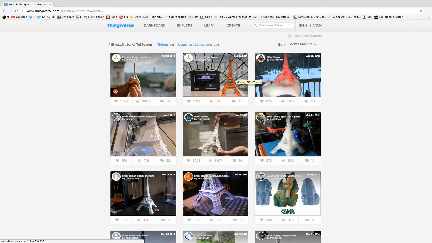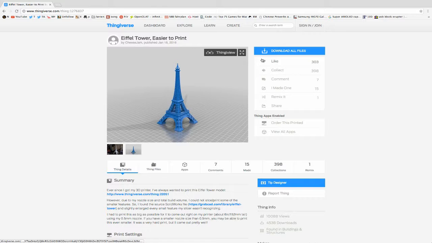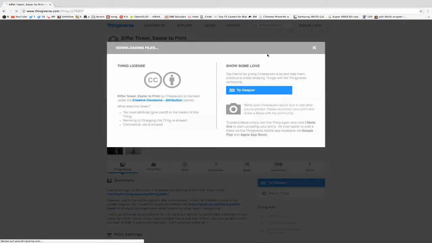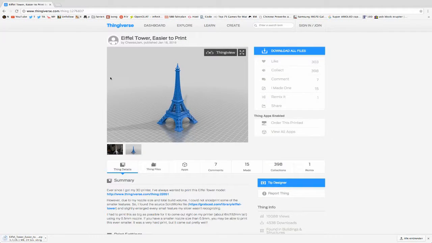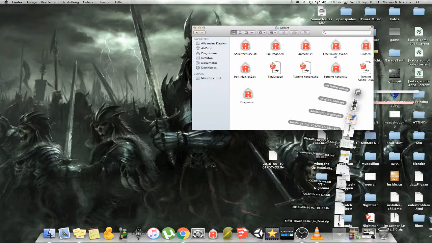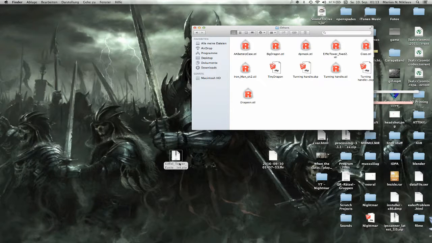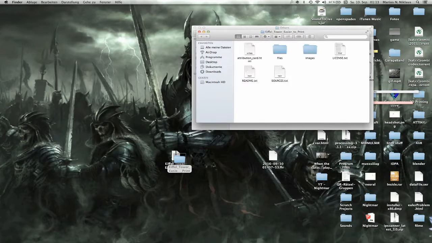Now this is a rather complicated build, so I'm not sure if my 3D printer will be able to do this. Download the files. So when it's finished downloading, I'll just take the file.